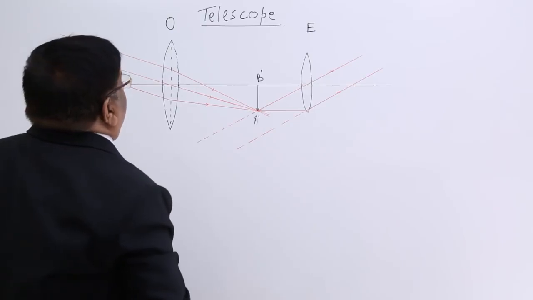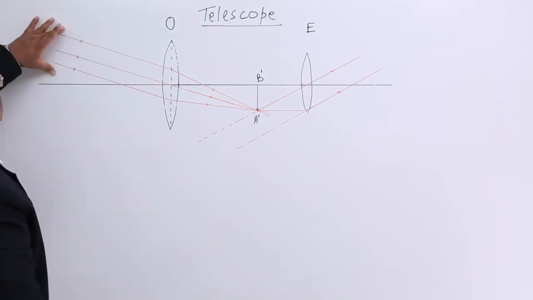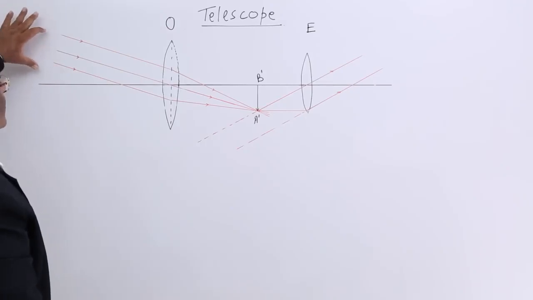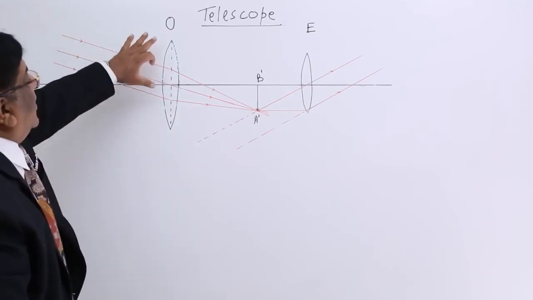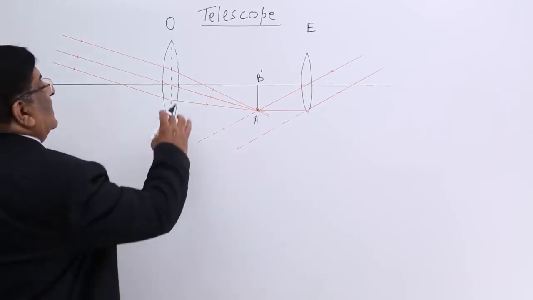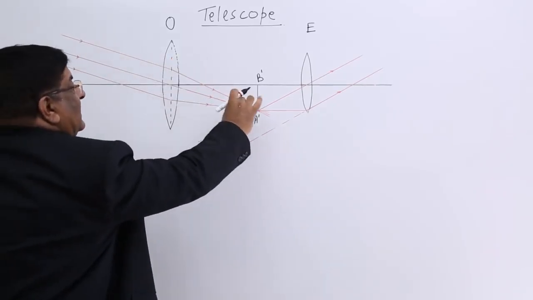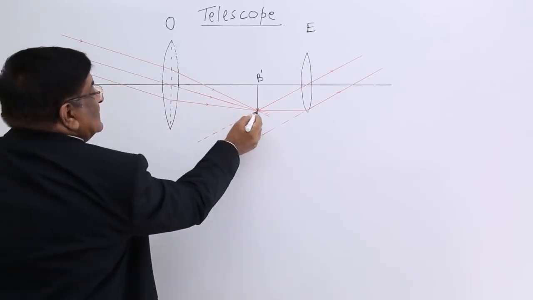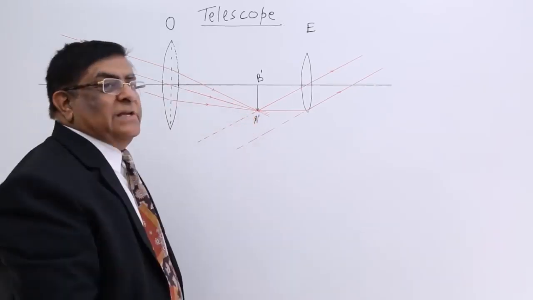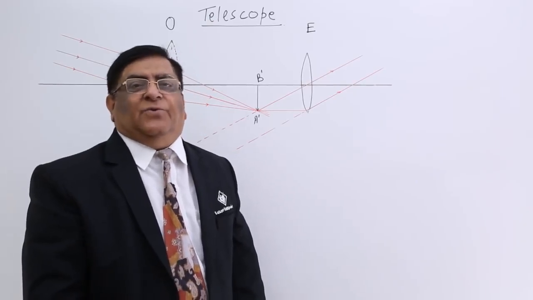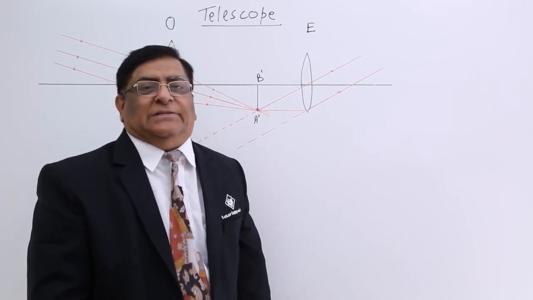Now, when we observe the things which are far off, the rays from that object are coming to the objective lens, and all of them, because they are parallel, they concentrate and intersect at a single point. Is that focus? The answer is, we have defined focus as a point on the principal axis.